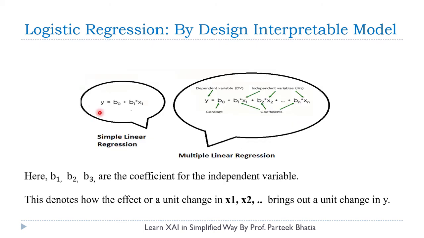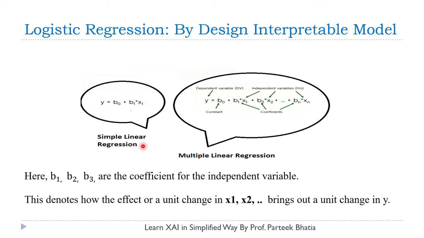In simple linear regression, we have one independent variable and one dependent variable. In this case, y is the dependent variable which depends on the input variable x. We try to fit this by using a straight line, and this is the equation of a straight line: y is equal to mx plus c. Here c is considered as b0, m is b1, and we have input attribute x. So here we are predicting the value of y on the basis of a single input attribute x, and that's why we call it simple linear regression.